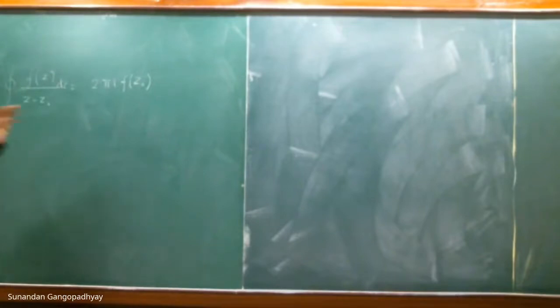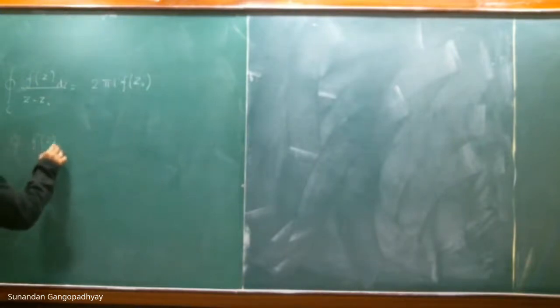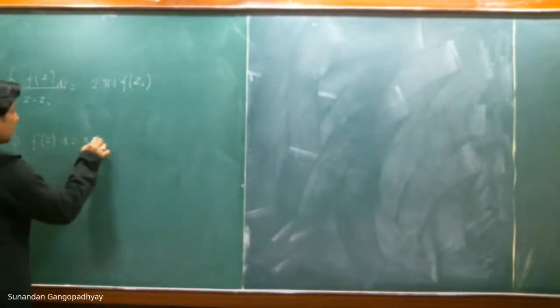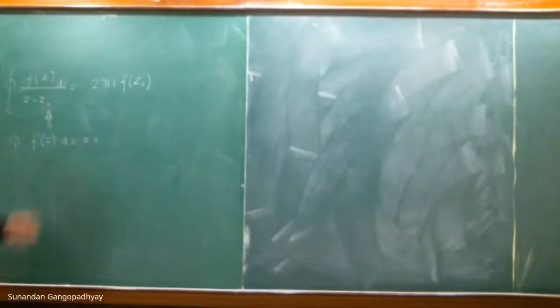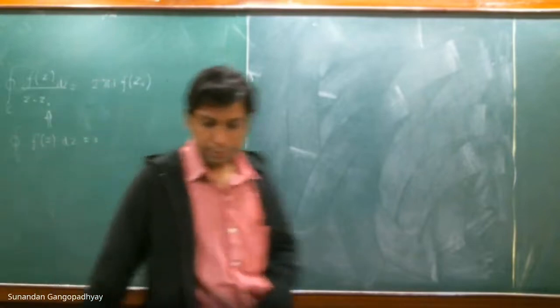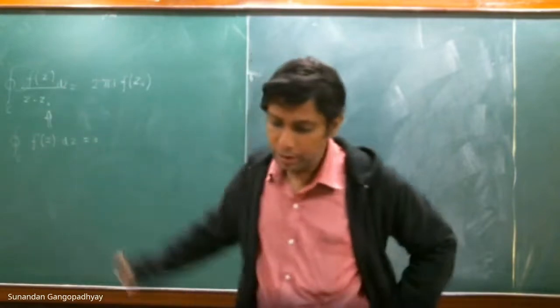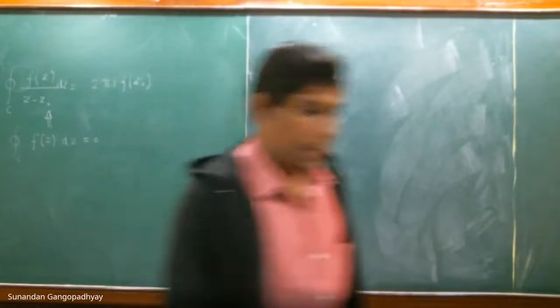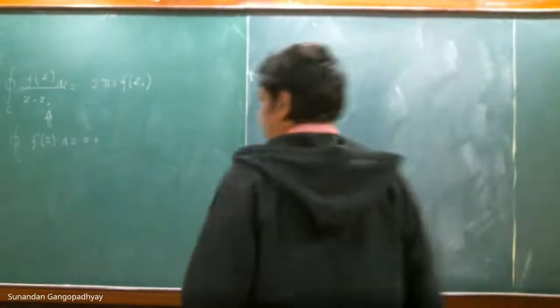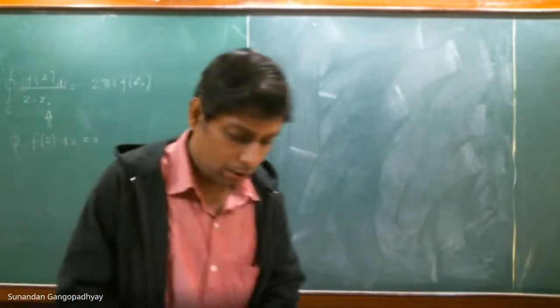This followed from the Cauchy integral theorem, which says that for an analytic function the contour integral of f(z) dz is 0. So this actually led us to this result. If your integrand is analytic, then there is no problem. The contour integral will be 0.